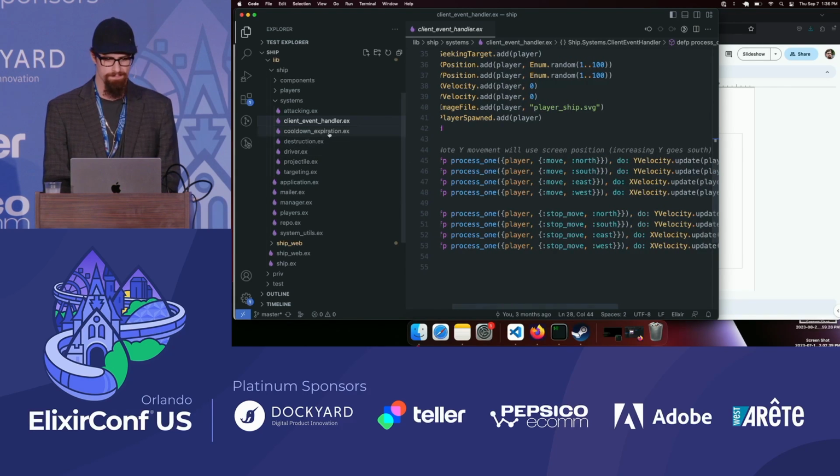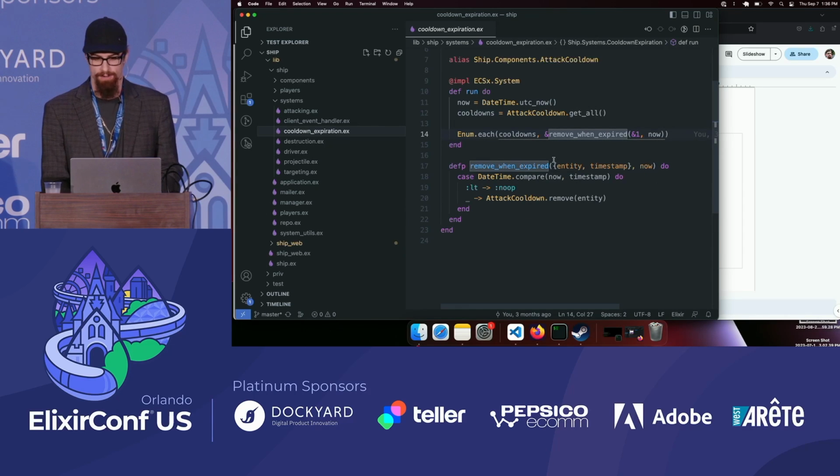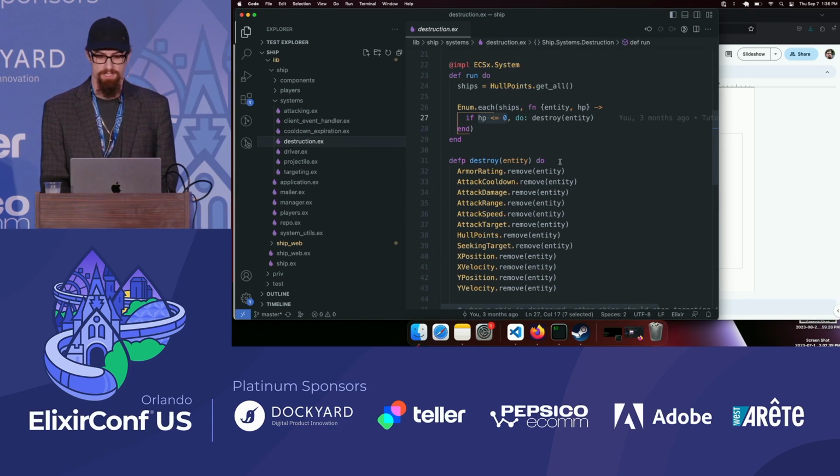Then a cooldown expiration system. We get all of the attack cooldowns and remove them when they expire. A destruction system to check all of the ship's hit points to see if any are equal or less than 0, and if so, then we destroy it by removing select component types from it.